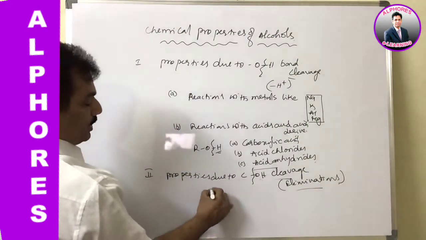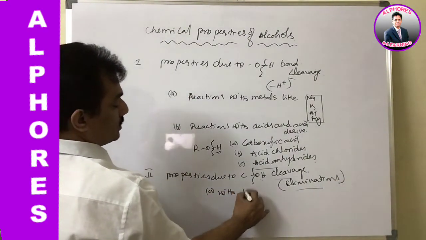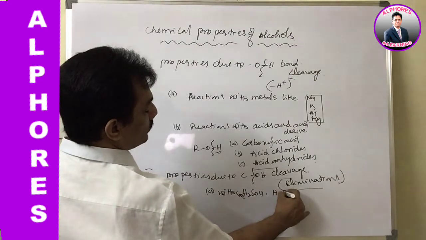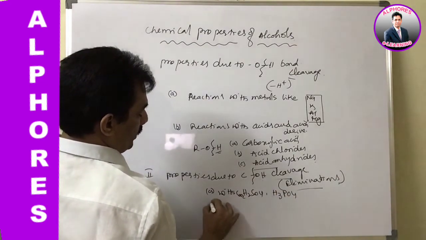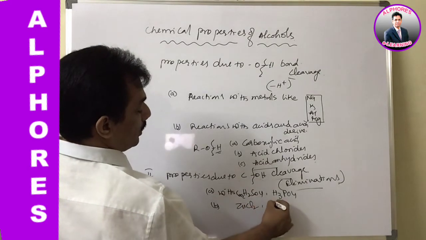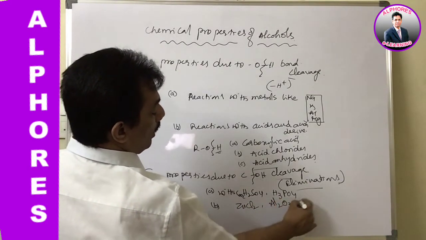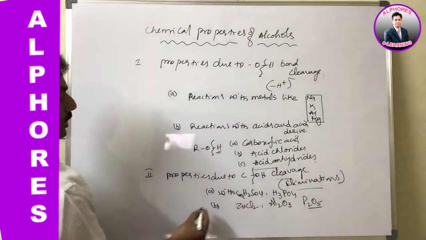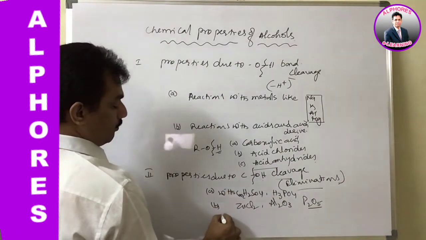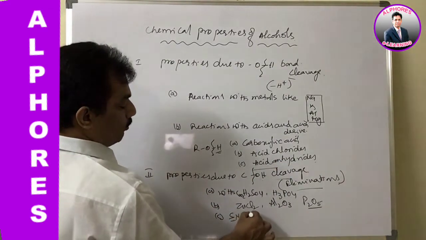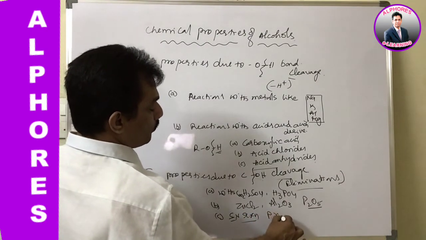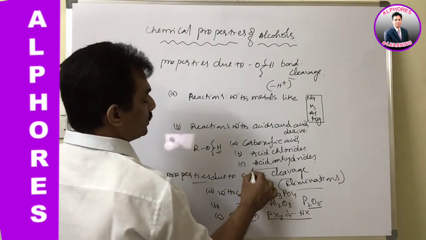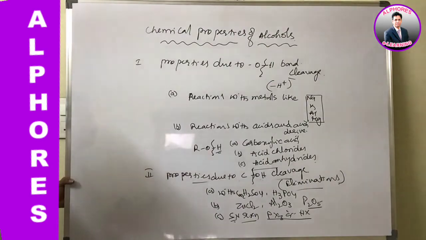This elimination may be carried out with protic acids like concentrated H2SO4, or concentrated H3PO4, or anhydrous ZnCl2, or Al2O3, or P2O5, like that. And one more reaction here is where OH is replaced by another group, that is SN reactions, with PX3 or HX. With all these we can imagine the properties due to bond cleavage between carbon and oxygen.